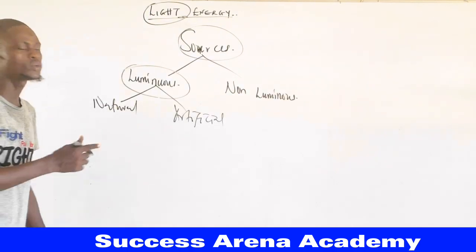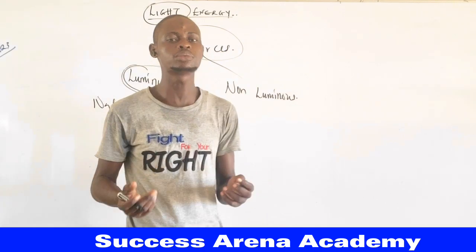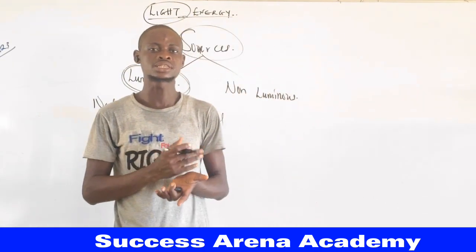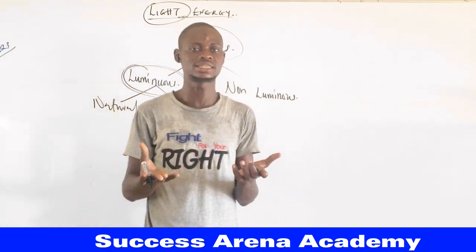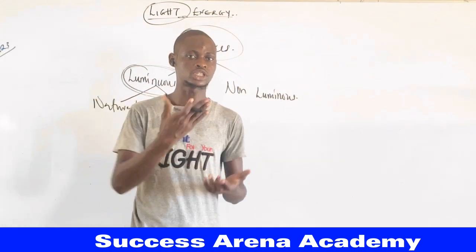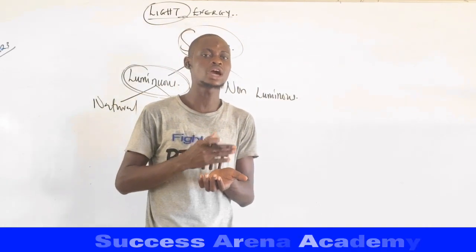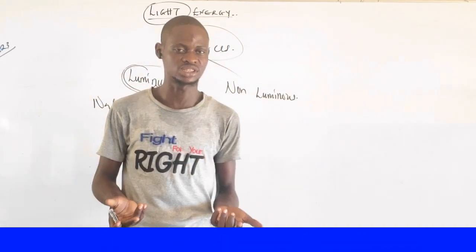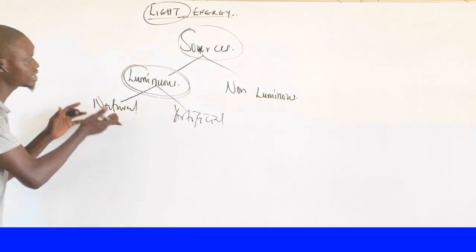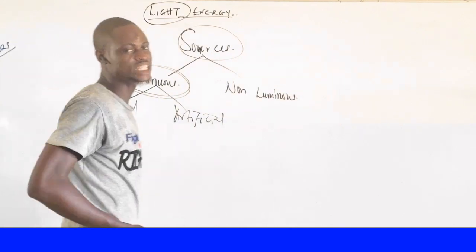Now, when we talk about luminous source of light energy, the word luminous is gotten from the word light. Luminous sources are sources that can produce light energy. These sources might produce light energy by themselves, or they produce light energy by the help of cells or batteries. That's why we classify the luminous source of light energy into natural source and artificial source.